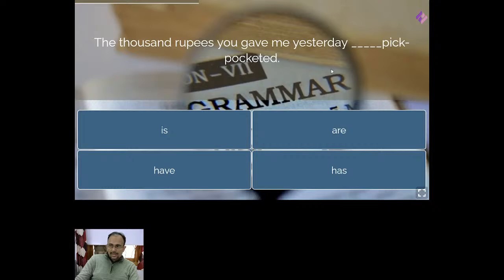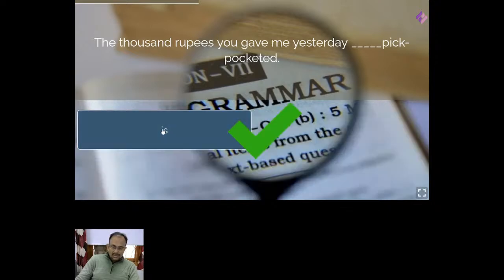Why? Because it is a passive structure. So if it is a passive structure, it should be either is or are or was or were, right? But as was, were is not given, and 1,000 rupees is considered to be singular, so it should be is here actually, right?